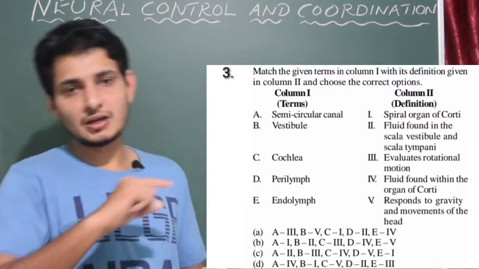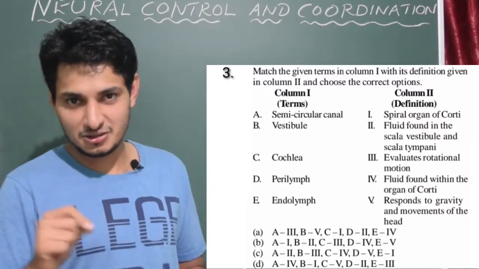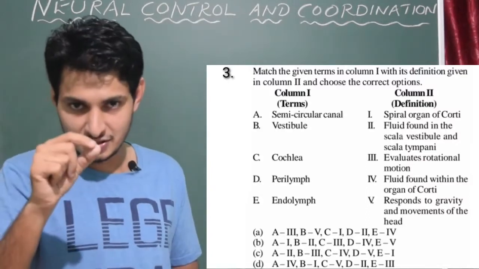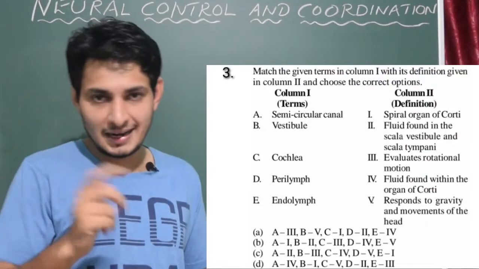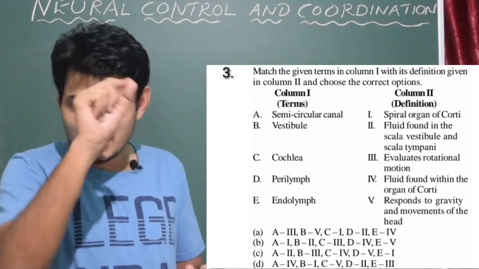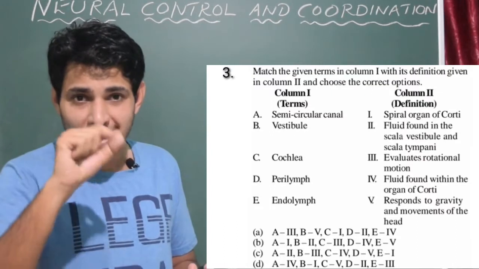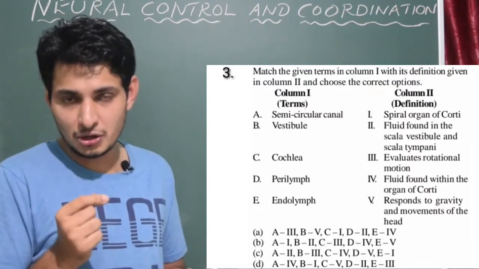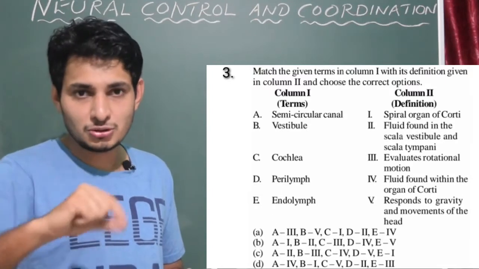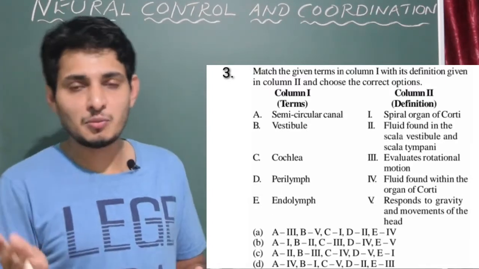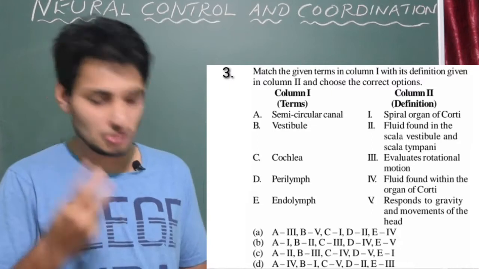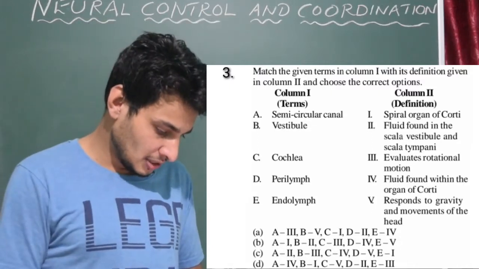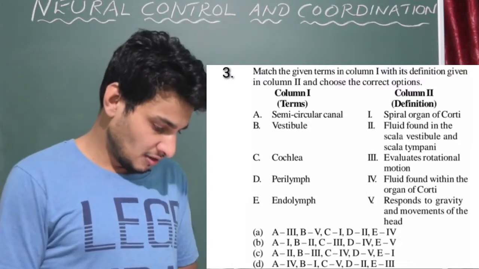So semicircular canal contains endolymph, correct. So movement of the endolymph decides the position of the body, and it sends messages to the ampulla region containing tiny structures or cells. Okay, so the crista ampullaris sends a message to the brain telling that the body posture is wrong, so correct it. So that is the main function of semicircular canal, and we found the answer, that is A.